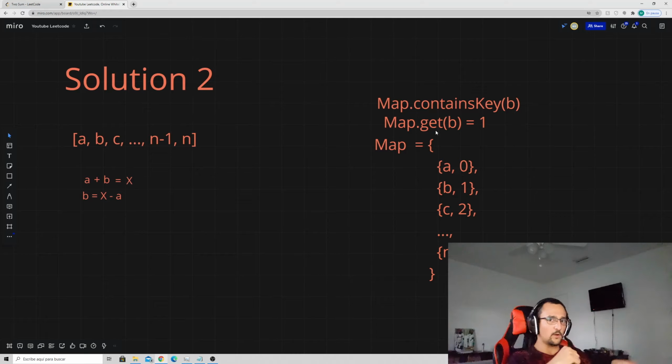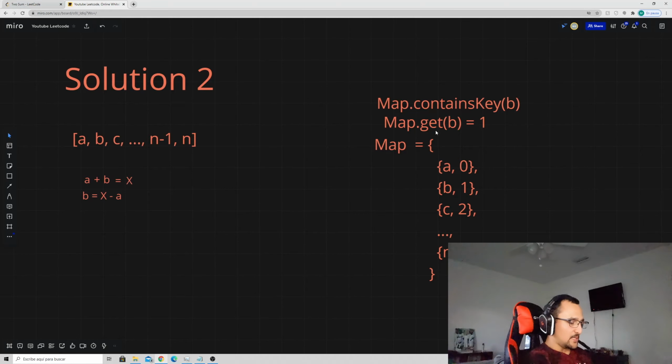Well, we could use one for loop, and that for loop will iterate through the entire array, and every number that we come across, we're going to pretend that number is a. Then we're going to use that value a to calculate the complement of x, and then we're going to check whether or not the complement of x exists within the map. And if it does, then that means that we found our match, so we just get the associated value, and we get the pointer that is pointing to a, and just return those two values in an array. And if we can't find those two values, we'll just return an empty array like last time.